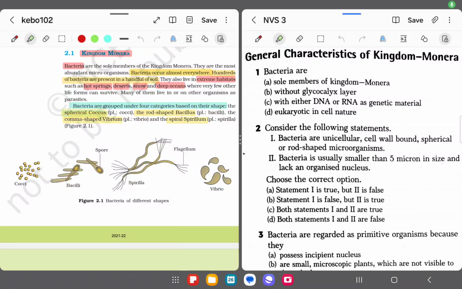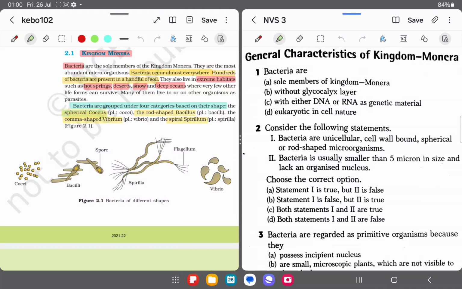Hello everyone. So in this series of lectures, as you know, we'll be discussing some MCQs and solving these MCQs from different chapters. Now in this video we are going to discuss some MCQs from chapter number 2 of class 11 NCERT, that is biological classification. In this chapter there is a topic, kingdom Monera, and this topic is also included in the syllabus of NVS and EMRS, both.